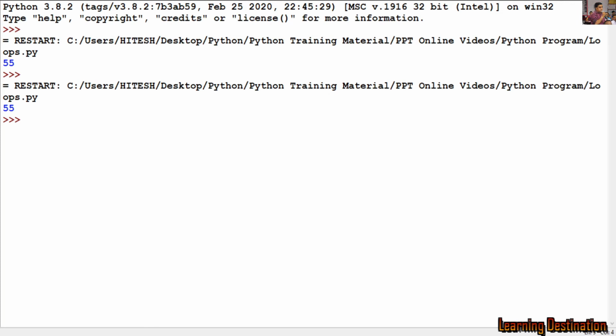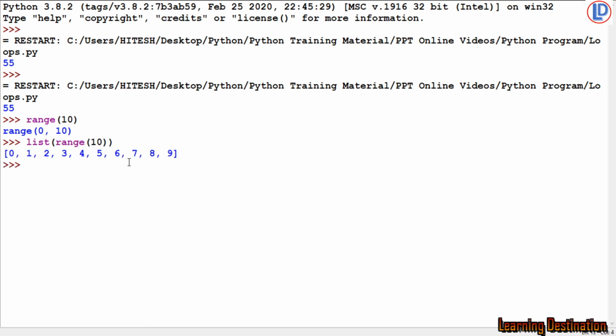See, if I write list, I am writing list because if I don't write list, it will not give me anything. For example, if I write range 10, I will just get range 0 to 10. That is how the function will work. So we want to display the list, so we will write list range 10, so it will give us 0 to 10, as I have already explained.